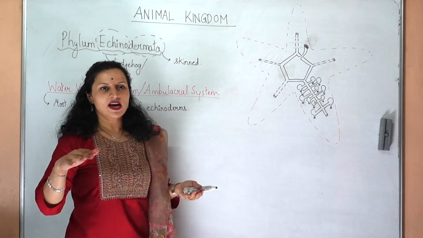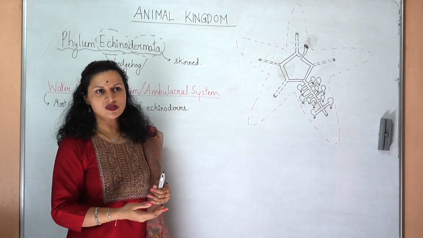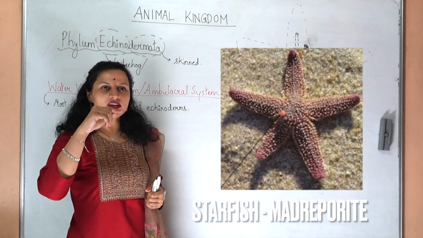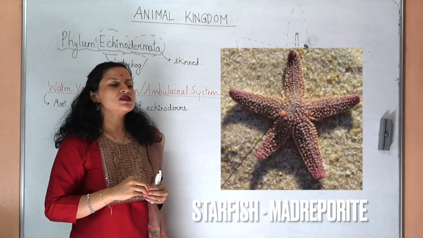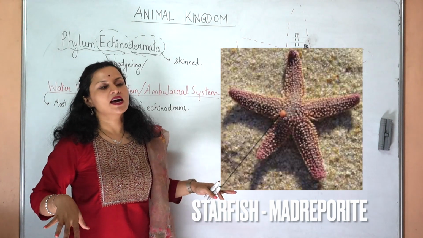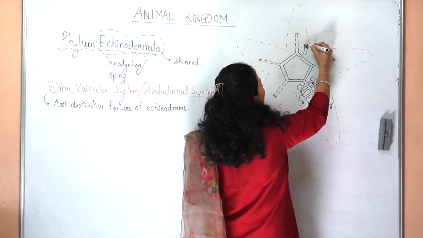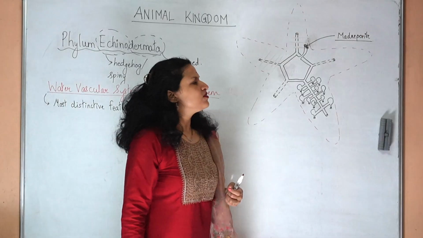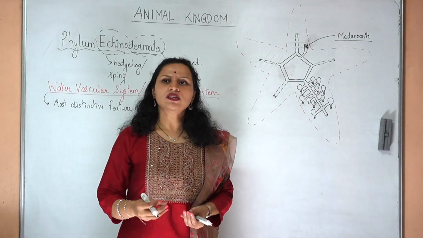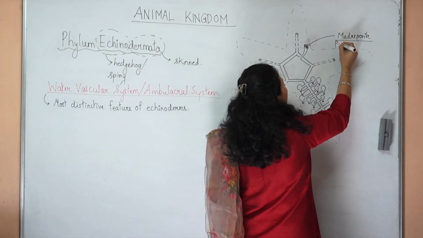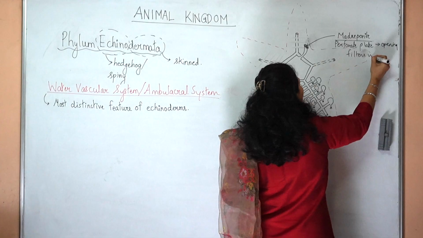The starfish will have two surfaces, right? One will be the dorsal surface and one will be the ventral surface. On the dorsal surface, you will find a tiny dot-like structure that is the opening to this elaborate canal system inside. That opening on top is called the madreporite, a perforated sieve-like plate which allows only water to enter inside. It acts as the opening and filters water.